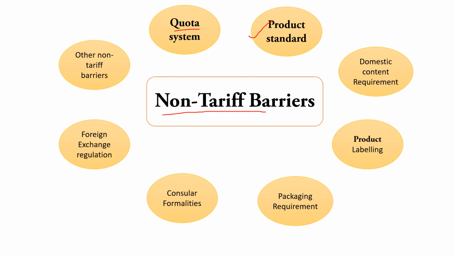The third is domestic content requirement. Fourth will be product labeling. Then is packaging requirement. Then is consular formalities. Then is foreign exchange regulation. And the last one is other non-tariff barriers. All these barriers I will explain to you in detail in my next lecture.